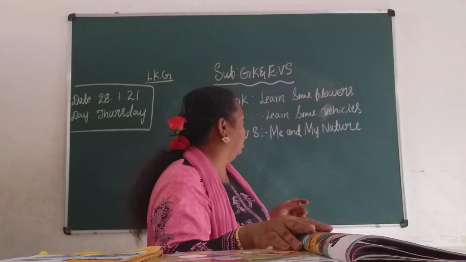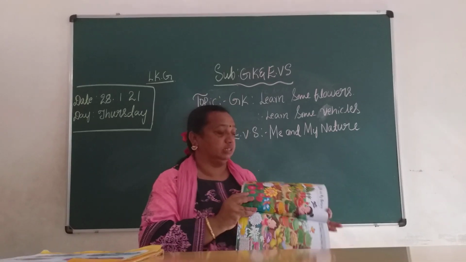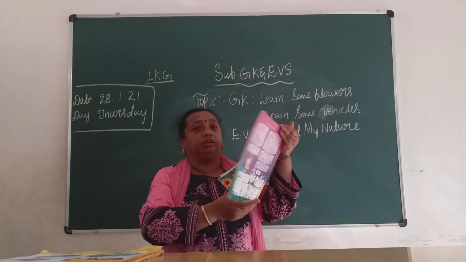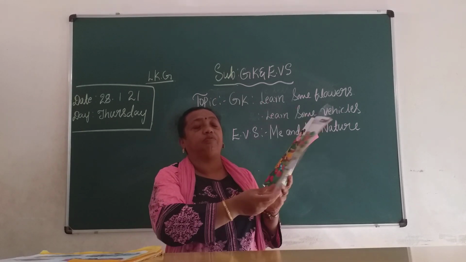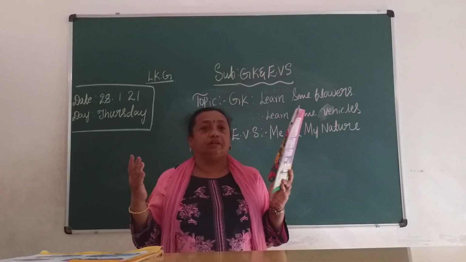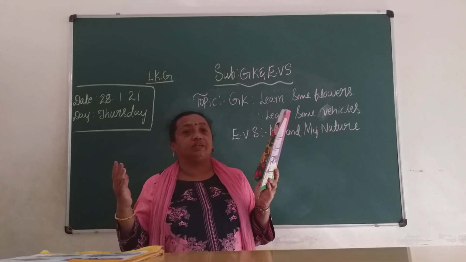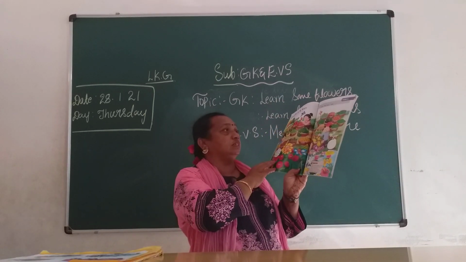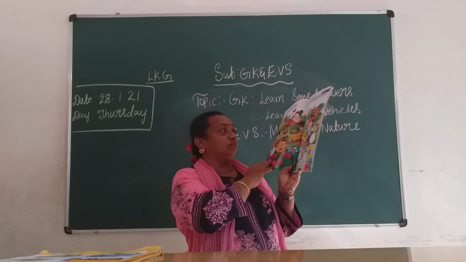Now we are going to learn me and my nature, EVS. Children, in me and my nature, in nature we can see so many things. What all can we see, children? We can see fountain, trees, rivers and all. Here we can see some fruits, flowers and vegetables, children.